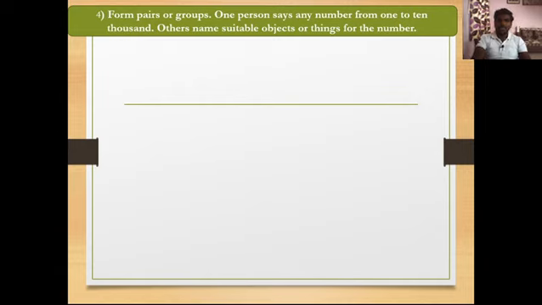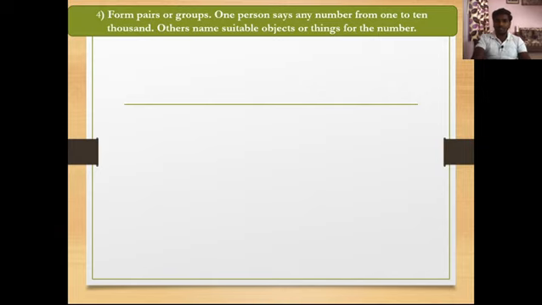Here one person will say any number to others from number 1 to 10,000, and the other members have to tell the suitable objects or things for that number.